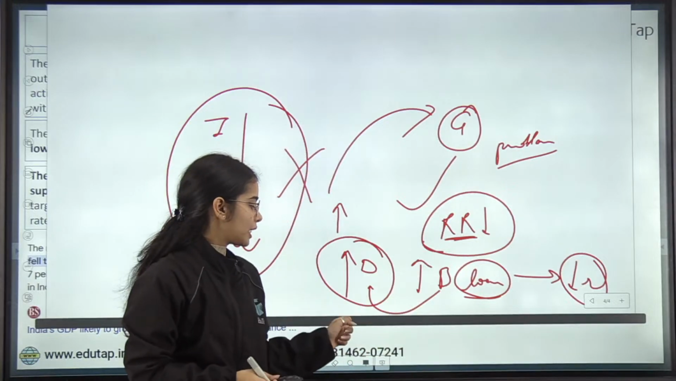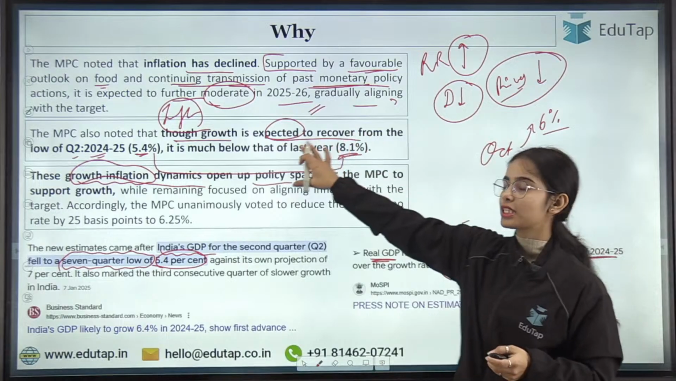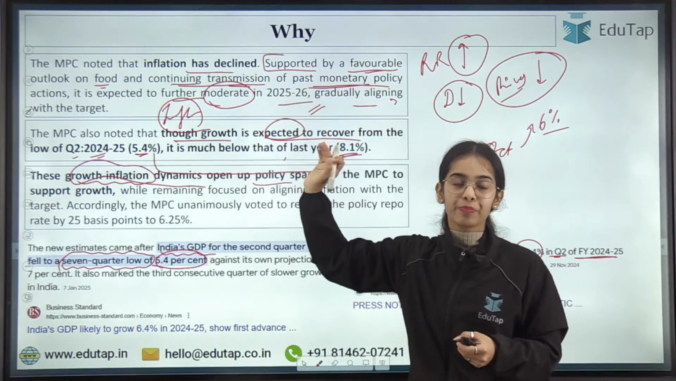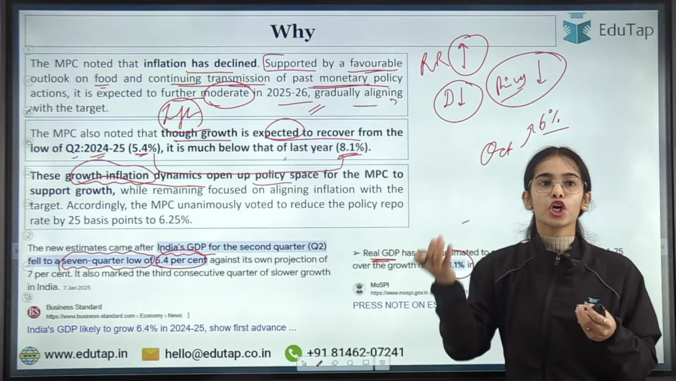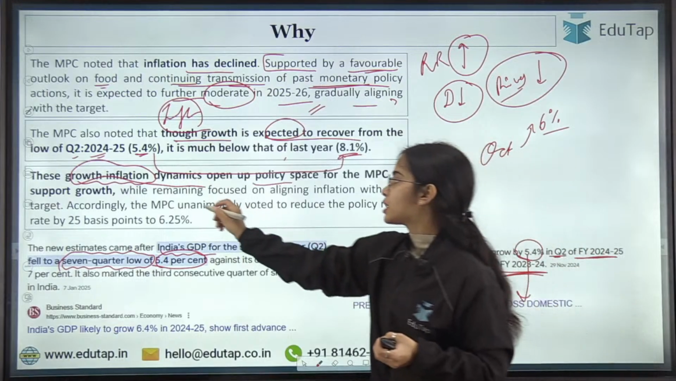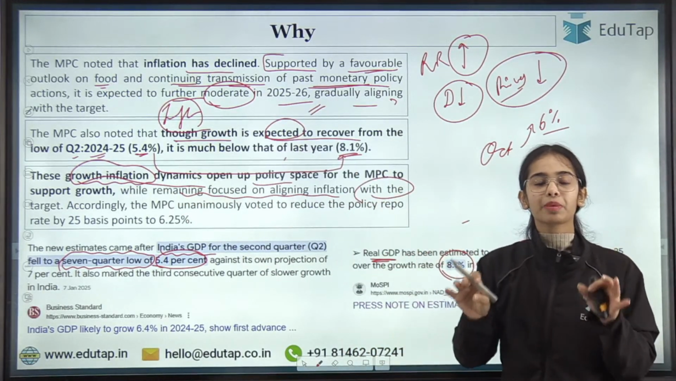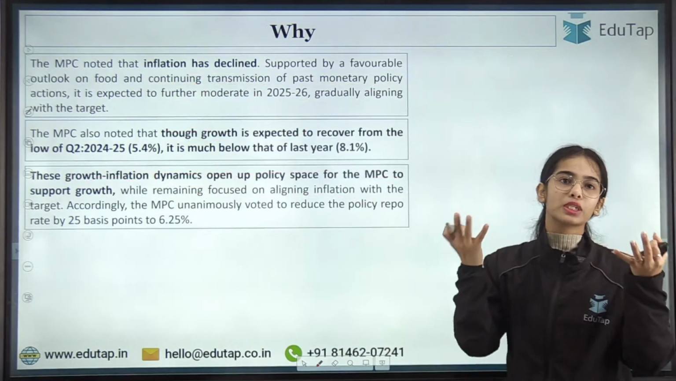So that's why this decision has been taken to reduce the repo rate, seeing the growth situation in Q2 and seeing the declining inflation. These growth-inflation dynamics open up policy space for the MPC to support growth while remaining focused on aligning inflation with the target. So accordingly, the MPC decided unanimously to reduce the repo rate to boost growth in the country.